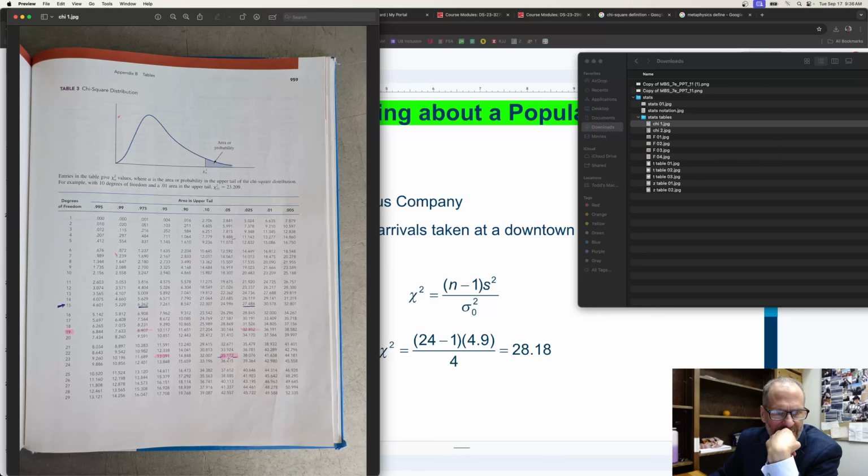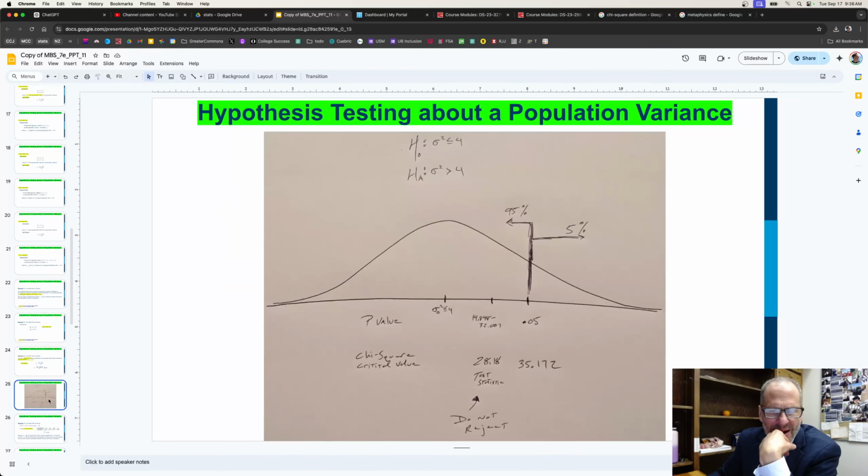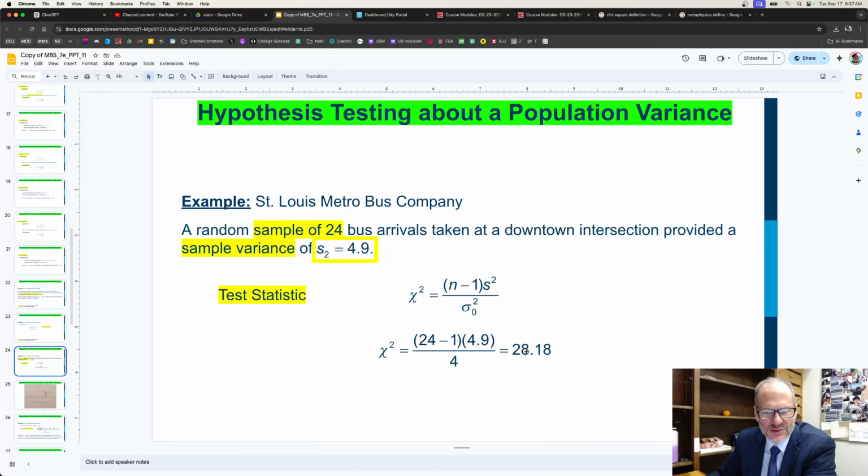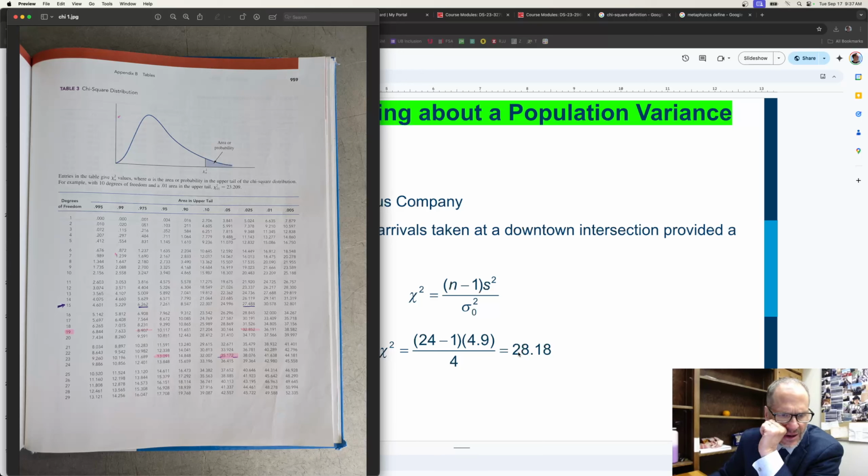And so here in our graph, we've got our alpha, 0.05, for our p-value approach, and for our critical value approach, we're going to have 35.172. When we graph this, we have 35.172 for our critical value approach, and then we also have 0.05 here for our p-value approach. And then when I come back over here and look at this test statistic, we have 28.18 as our test statistic for chi-squared.